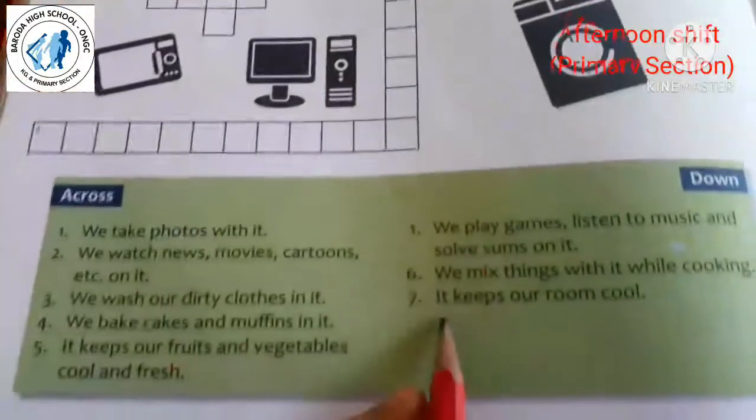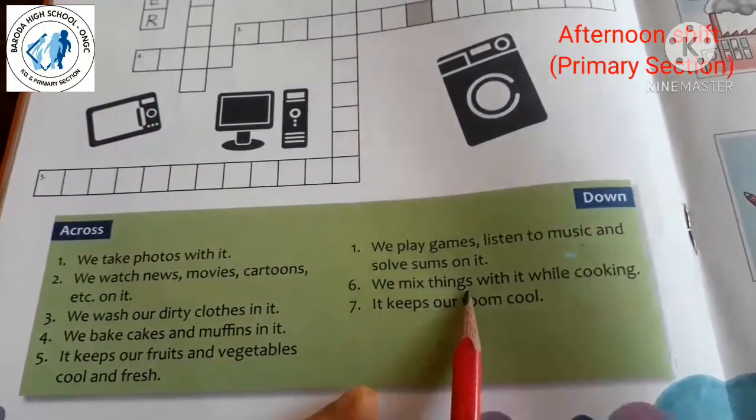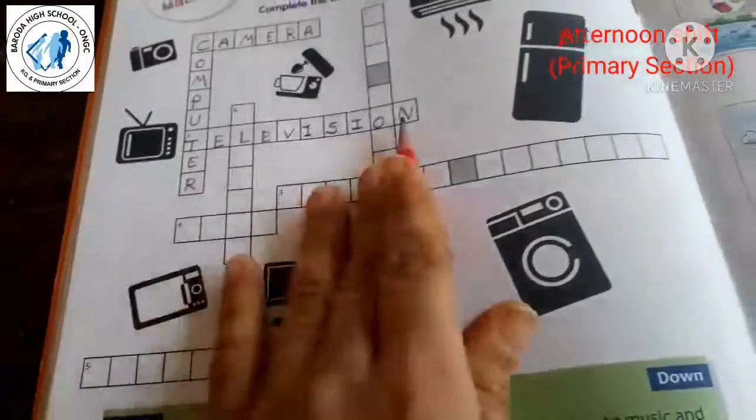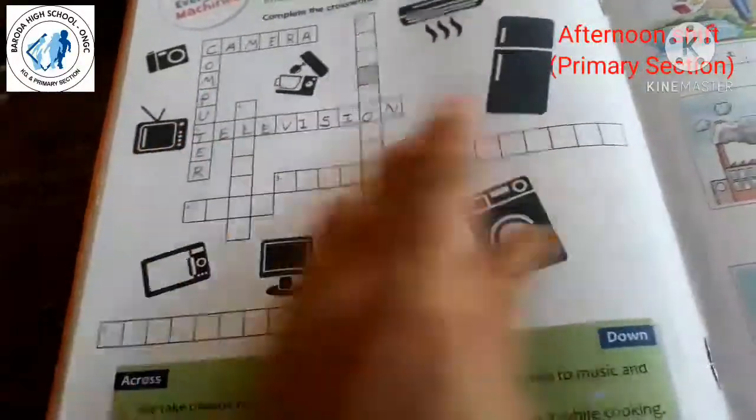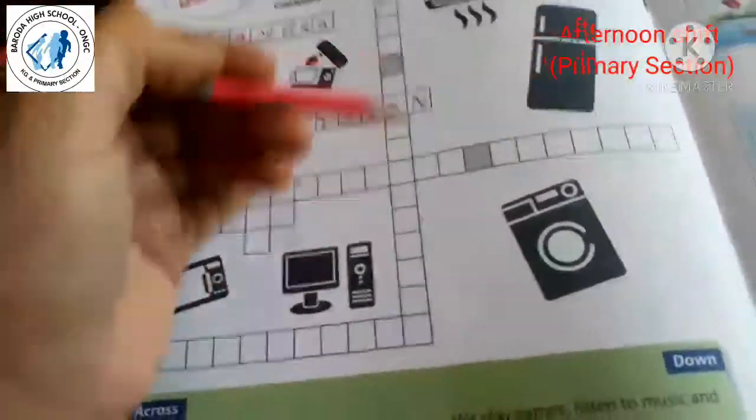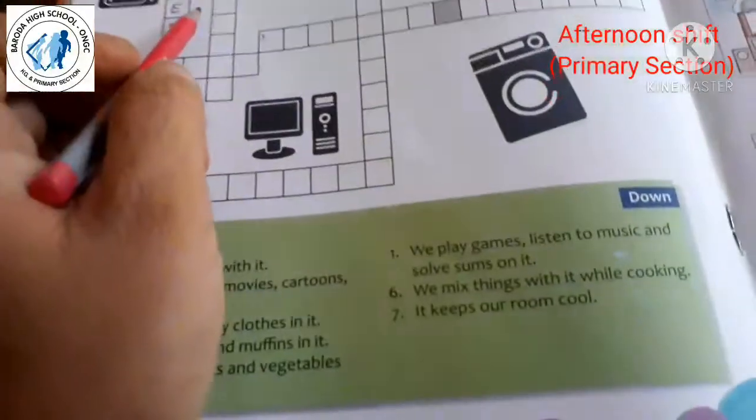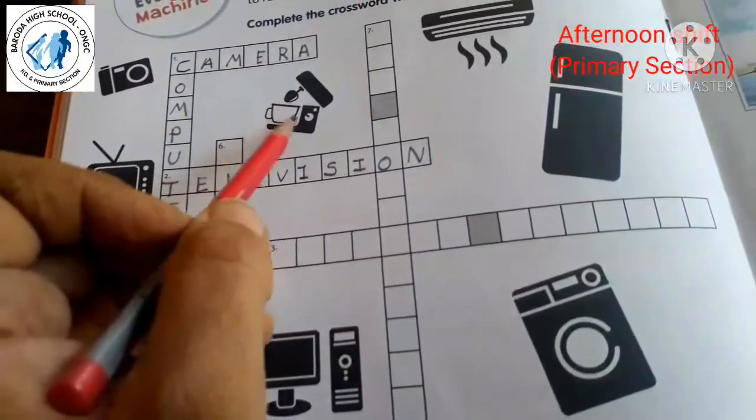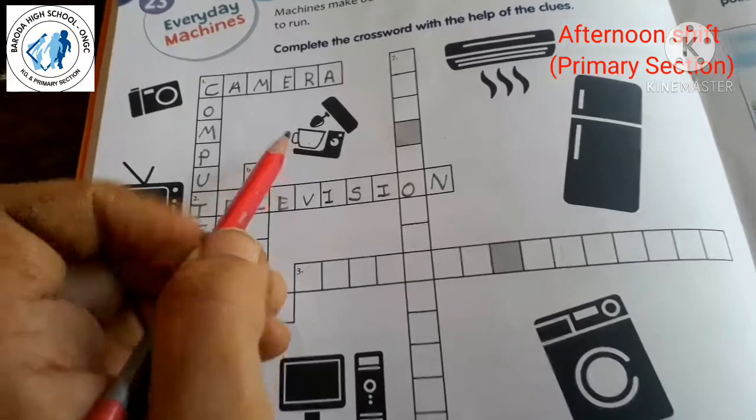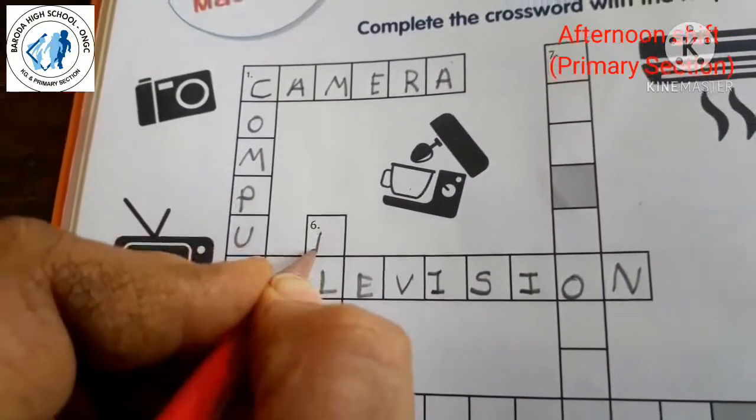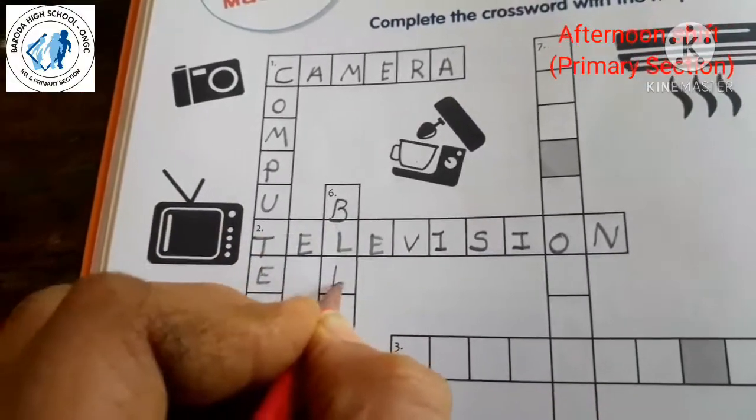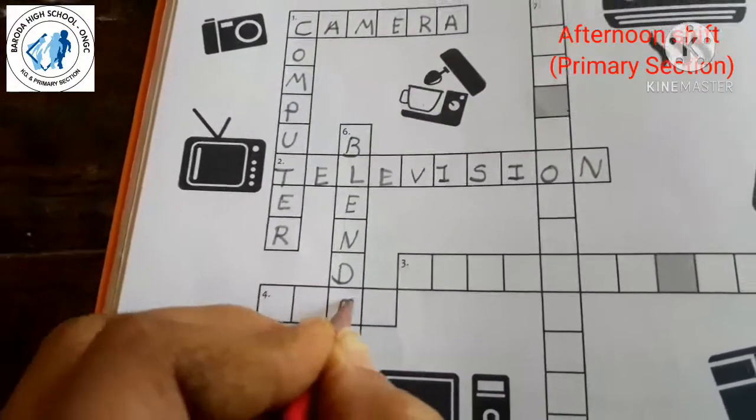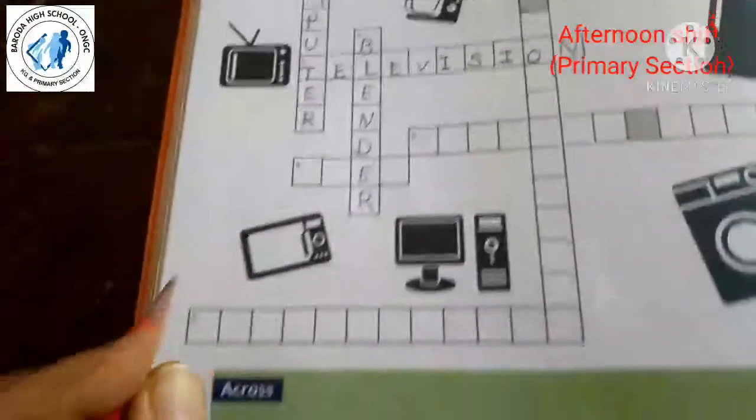Now see the vertical 6 number here. We mix things with it while cooking. Here they have written across, means you have to see horizontally, and down means you have to see vertically. Okay, so 6. We mix things with it while cooking, with what? See here given, blender. Okay, so what is the spelling of blender? B-L-E-N-D-E-R. Blender.